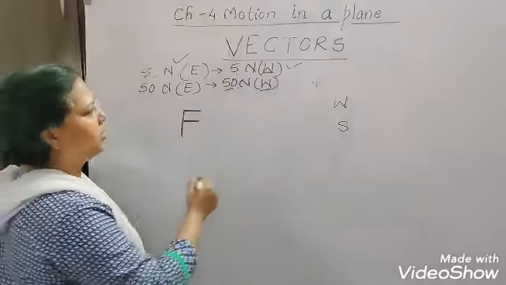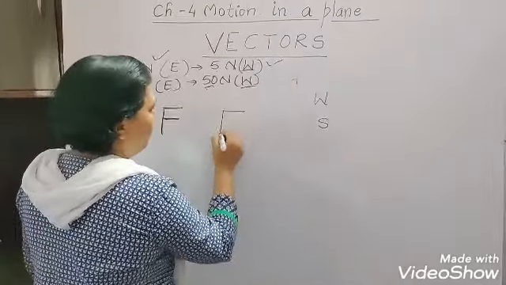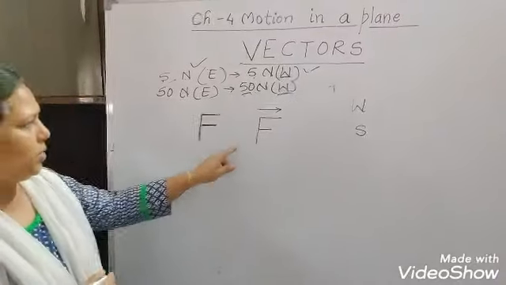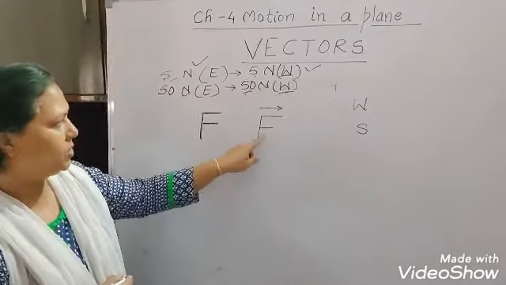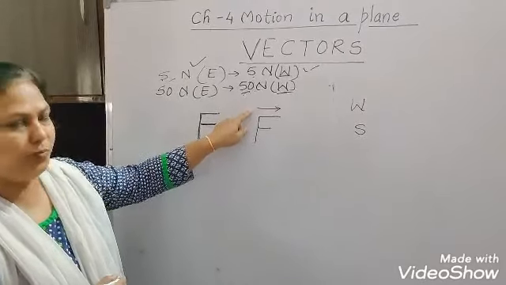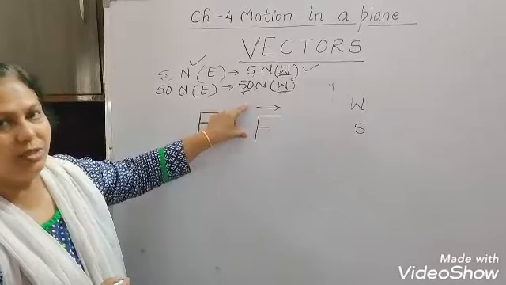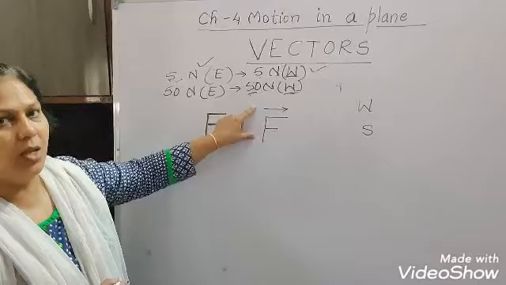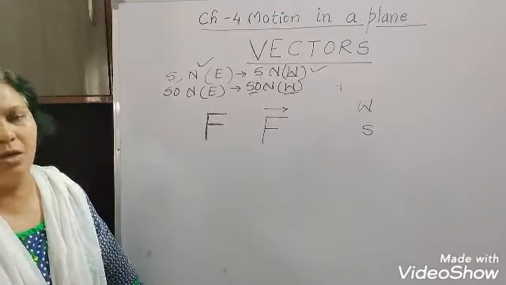Or we can represent the vector quantity by putting an arrow head over the letter. Suppose I write F and put an arrow above it, this will represent the vector quantity.